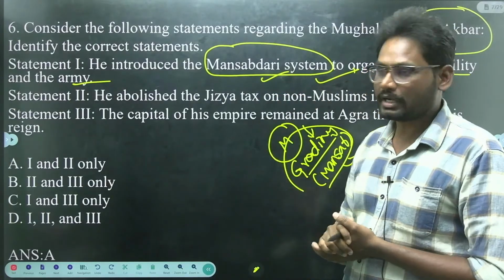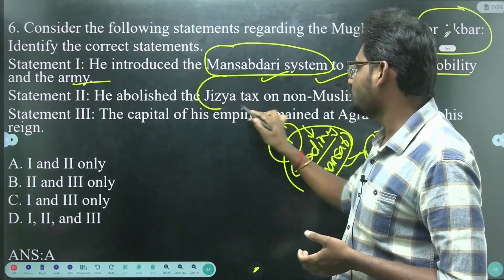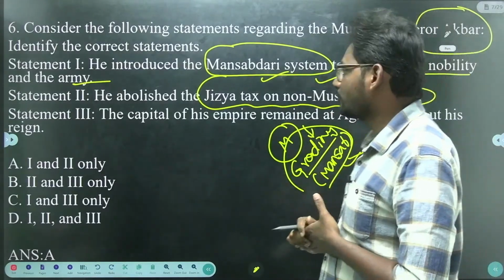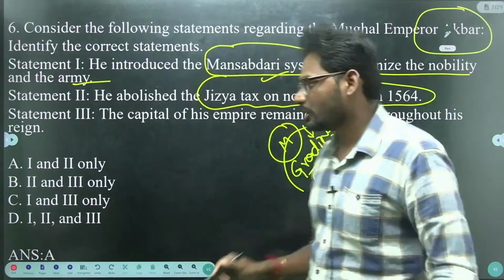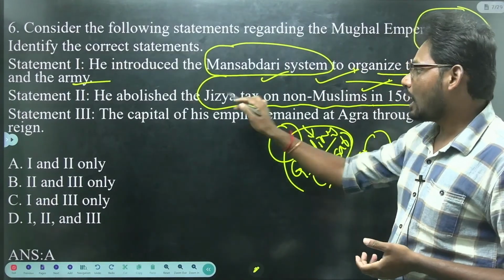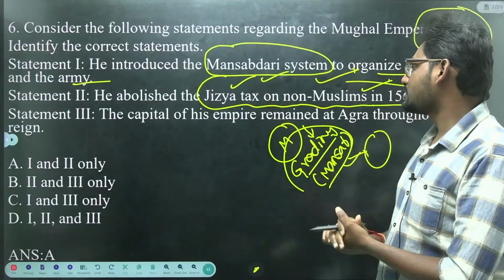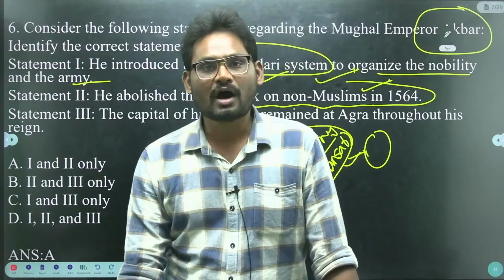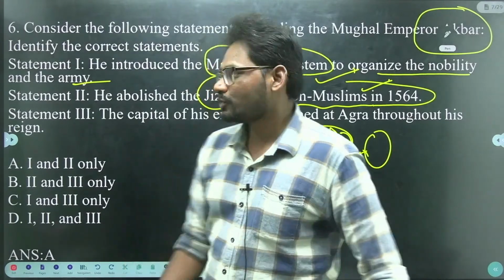Next, the second statement. He also abolished jizya tax on non-Muslims in 1564. Yes, it is also a correct statement. Here the king Akbar abolished the jizya tax on non-Muslims, which had been imposed on them.